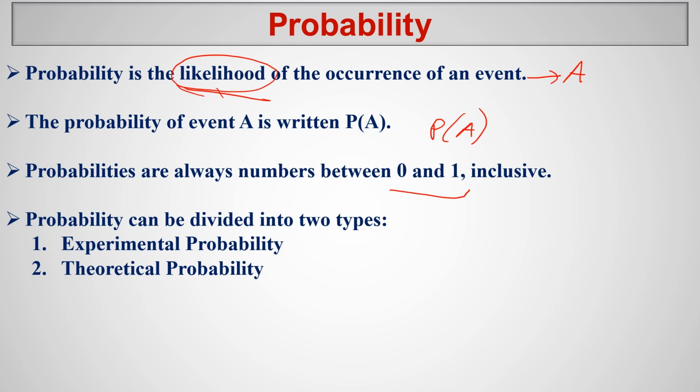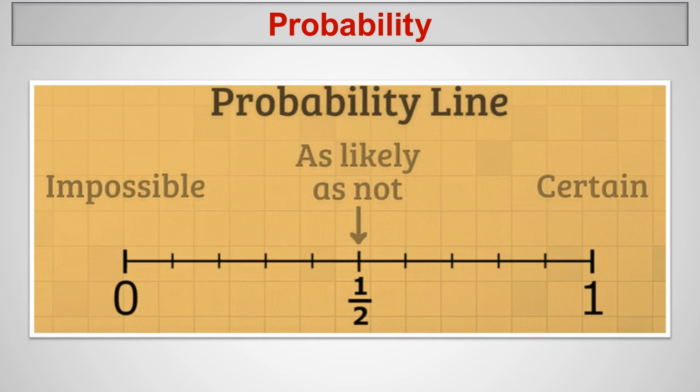So probability can be divided into two types. One is experimental probability and another one is theoretical probability. We will go deeper in the next videos into what is meant by experimental probability and what is meant by theoretical probability. So this is the probability line. This is very basic for anyone to study probability. So if you look here, 0 means it's impossible.